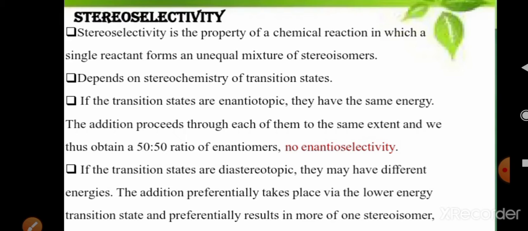But if the transition states are diastereotopic, then one transition state has higher energy and the other has lower energy, and the addition takes place via the low energy transition state, which results in the formation of more of one stereoisomer.